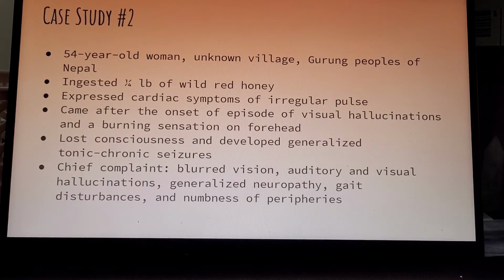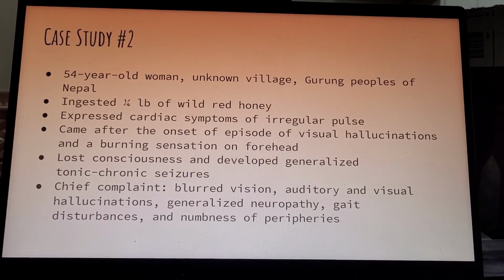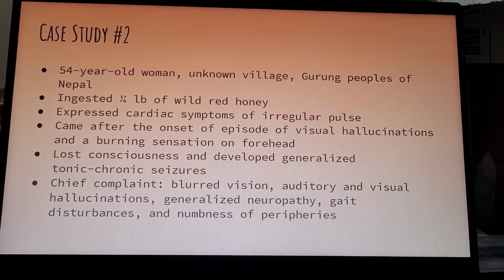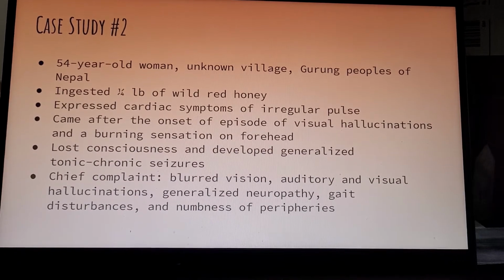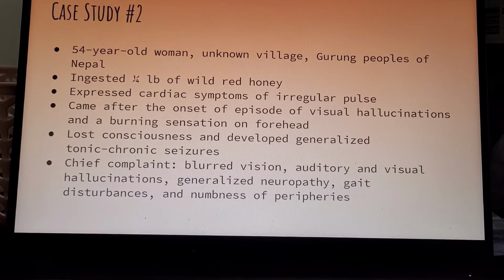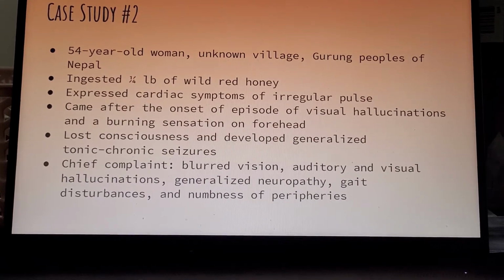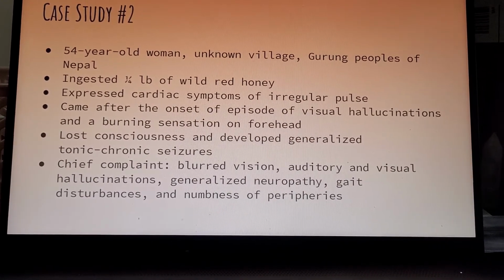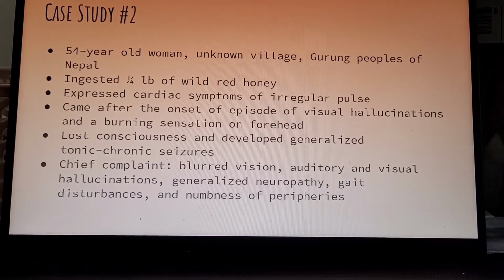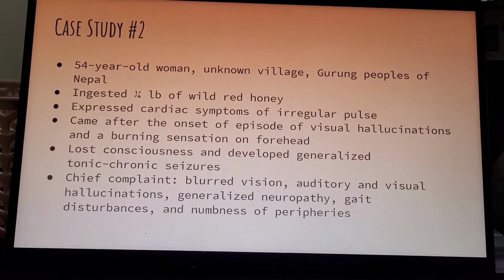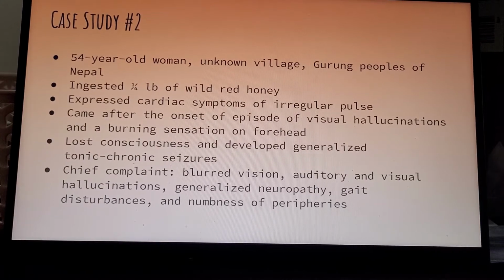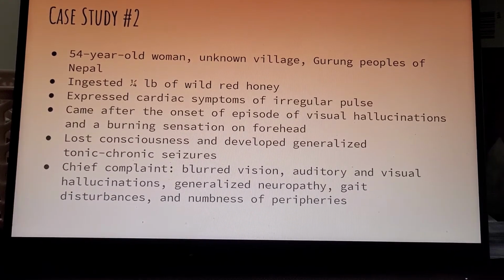In our second case study, we saw a 54-year-old woman from an unknown village, still of the Gurung people, and she ingested a quarter pound of wild red honey. Upon arriving at the emergency room, she expressed cardiac symptoms of irregular pulse, which came after the onset episode of visual hallucinations. She also had a burning sensation, however, this time it was localized in the forehead and the temporal region of her head, and she lost consciousness and developed generalized tonic-clonic seizures, which were inconsolable.